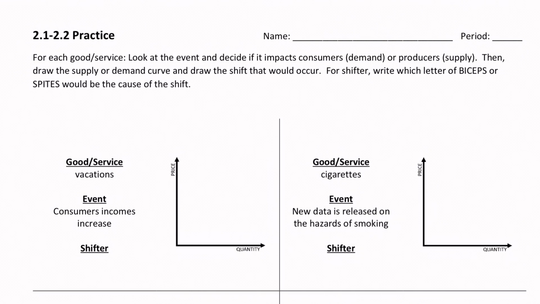So looking at this first one, consumers' income increases. Well, the fact that it says consumers tells us that it's going to be a demand kind of thing. Does that mean they're going to take more or fewer vacations? Since they're making more money, they're going to take more vacations, assuming that vacations are a normal good. We're going to see a shift to the right of our demand curve, and that shifter is going to be their income.